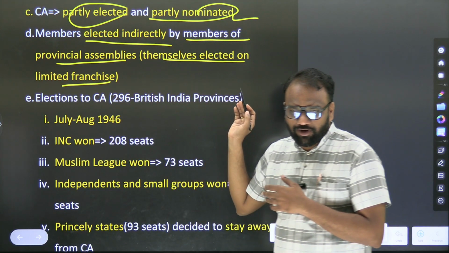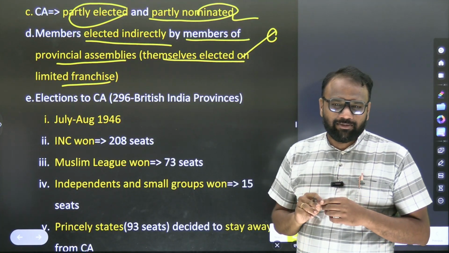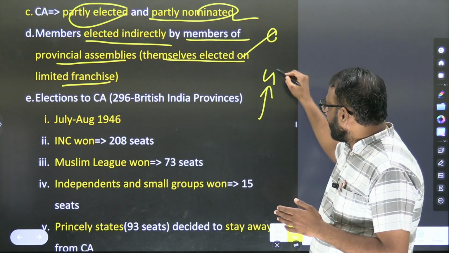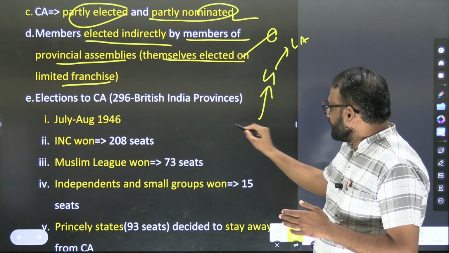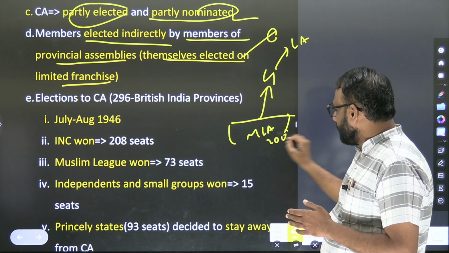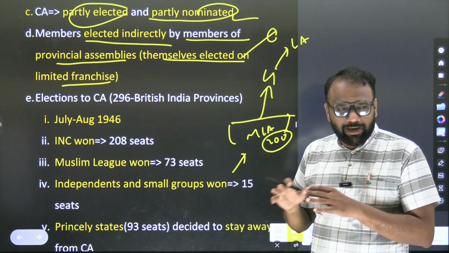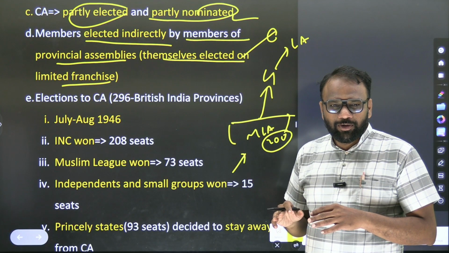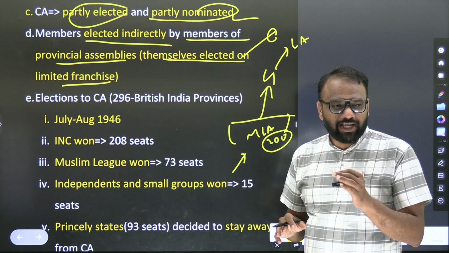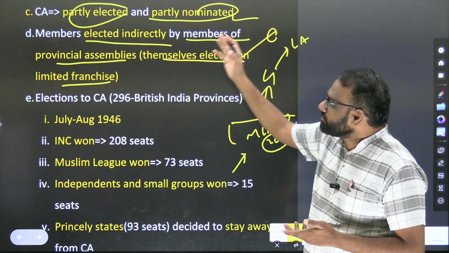Generally this statement is used to criticize the Constituent Assembly. When we took Bengal as an example, 4 members went from Bengal to the Constituent Assembly. These 4 were elected by whom? MLAs, 200 MLAs of Bengal. But how were 200 MLAs elected? Did all the people of Bengal participate? No. The franchise was limited based on property and taxes. It was limited, so it is used to criticize. Members elected indirectly by members of the provincial assemblies.